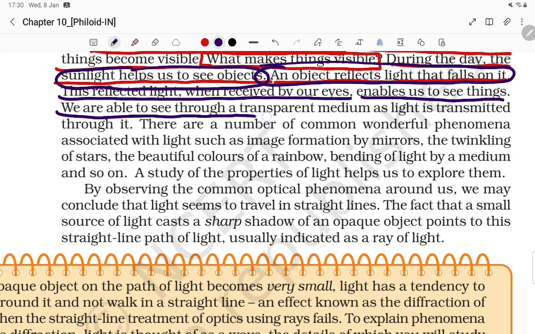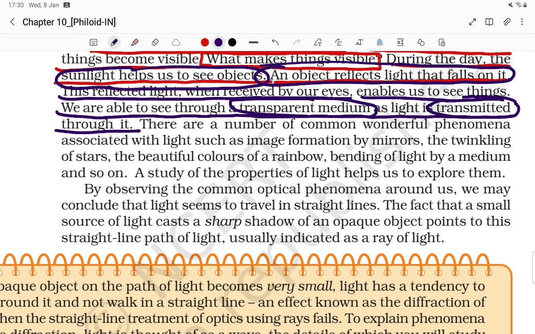We are able to see through a transparent medium as light is transmitted through it. So the medium should be what, student? That should be a transparent medium. The medium should be transparent. If an opaque medium is there, like a wall, you will not be able to see what is